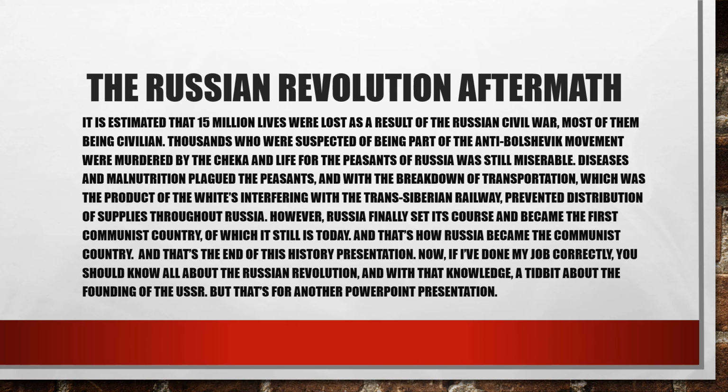Diseases and malnutrition plagued the peasants, and with the breakdown of transportation, which was the product of the Whites interfering with the Trans-Siberian Railway, distribution of supplies throughout Russia was prevented. However, Russia finally set its course and became the first communist country, of which it still is today. And that's how Russia became the first communist country.